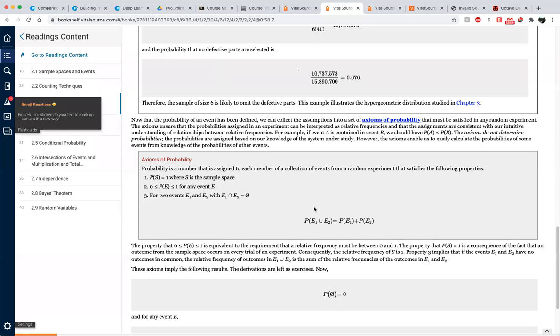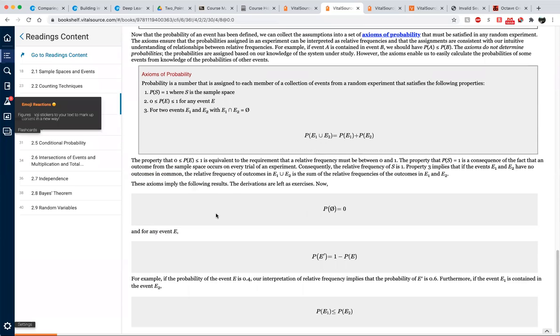So that is equal to P(E1) plus P(E2) minus the probability of E1 intersection E2. And then the probability of E complement. Remember that prime means complement. So the probability of E complement is equal to 1 minus the probability of E.